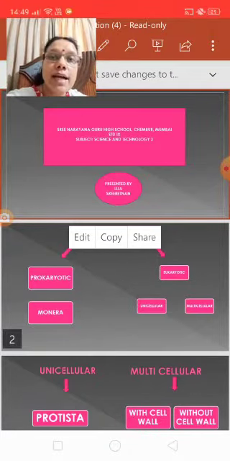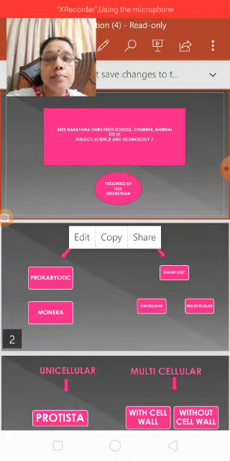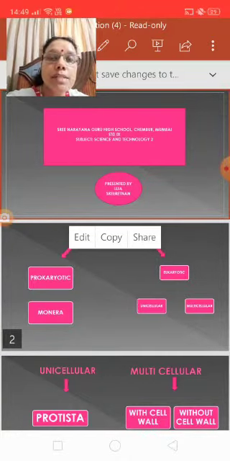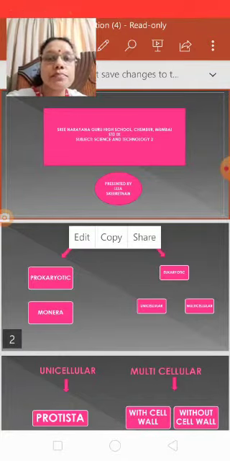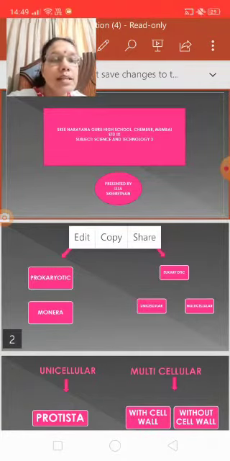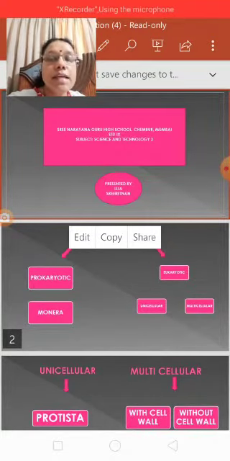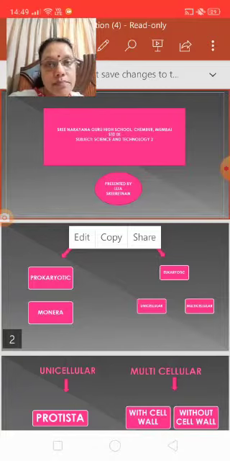Together you will have an 80 marks paper in your semester exam and 20 marks practicals also. So let us start with the new chapter. Chapter number 6, Classification of Plants.